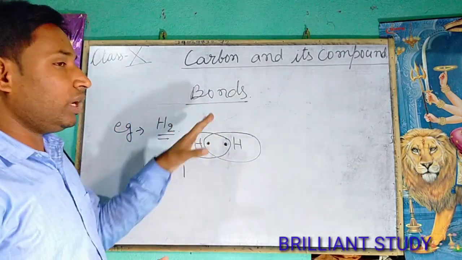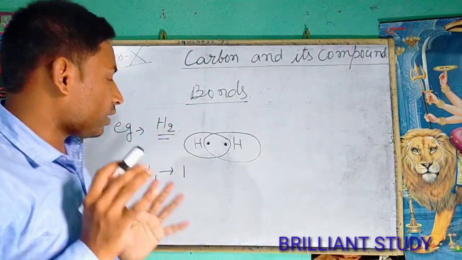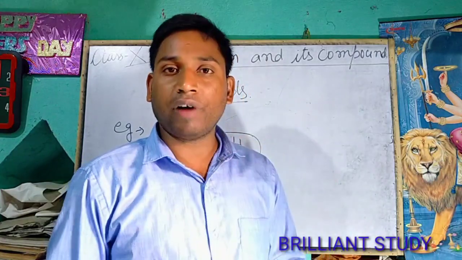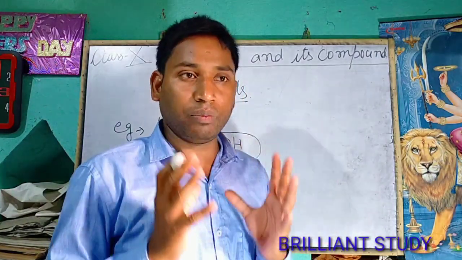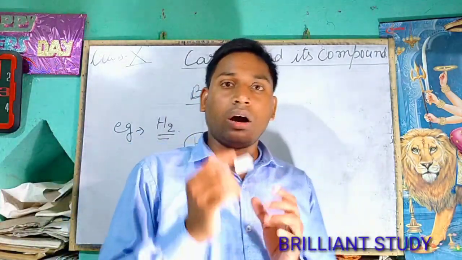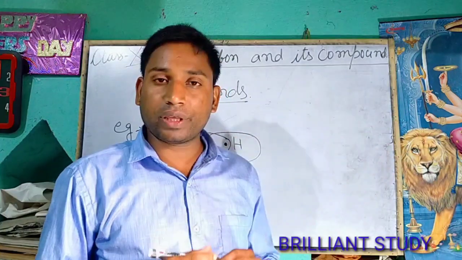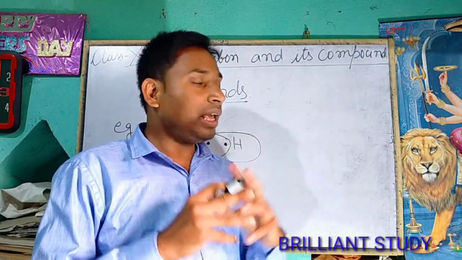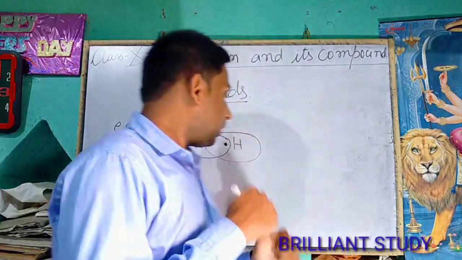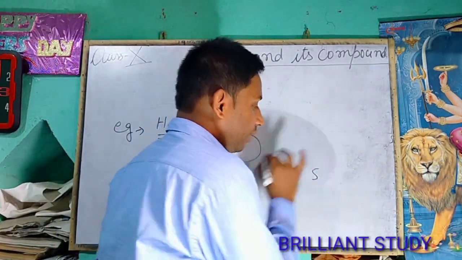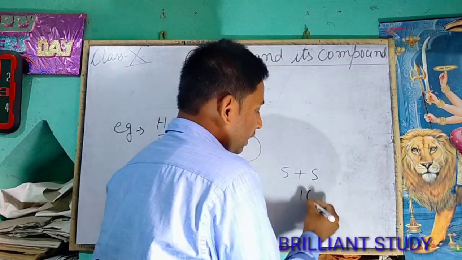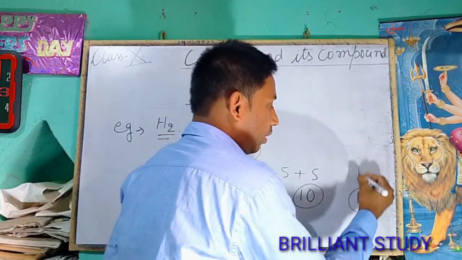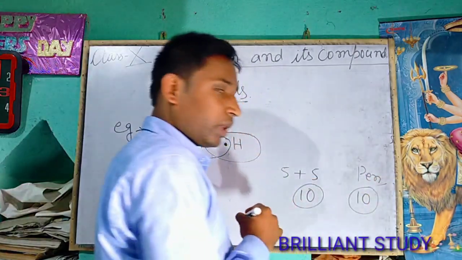We will learn about the bond in a simple way. Suppose that I have 5 rupees and you have 5 rupees, and we have to buy a pen of 10 rupees. Then we have to share with each other, and in this case we will share 5 rupees and 5 rupees, then it will be 10, and we will be able to buy the pen of 10 rupees.